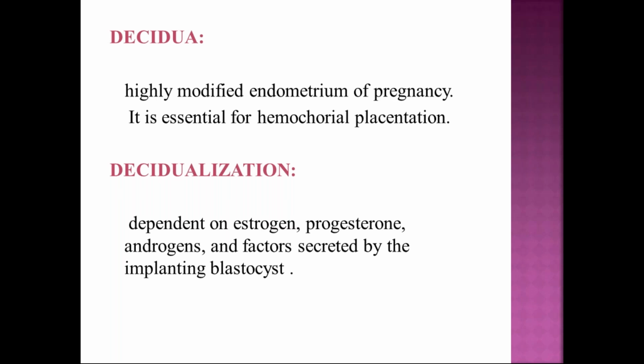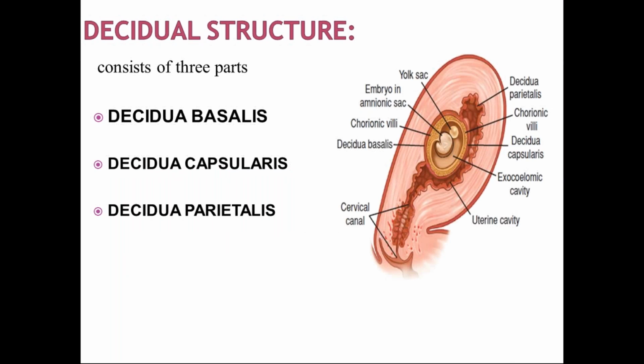Now the maternal part of the placenta is called decidua or decidua basalis. Decidua is the modified endometrium of pregnancy. Normally, if the woman is not pregnant, we call it endometrium. If she is pregnant, the endometrium is a specialized one, a modified one, and we call it decidua. This decidualization is hormone dependent: it depends on estrogen, progesterone, androgens and factors secreted by the blastocyst.